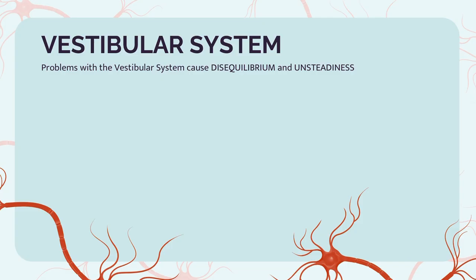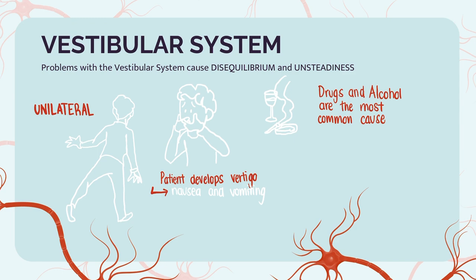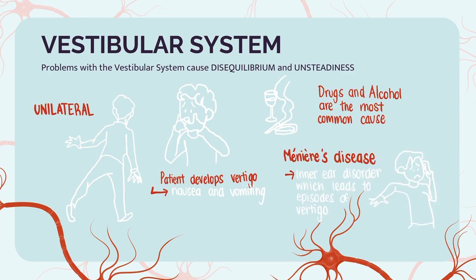Problems within the vestibular system can cause disequilibrium and unsteadiness. If the problem is unilateral, the patient will develop profound vertigo with associated nausea and vomiting. Drugs and alcohol are the most common cause of this type of ataxia. Problems within the unilateral system can lead to Meniere's disease, a known inner ear disorder which leads to episodes of vertigo.